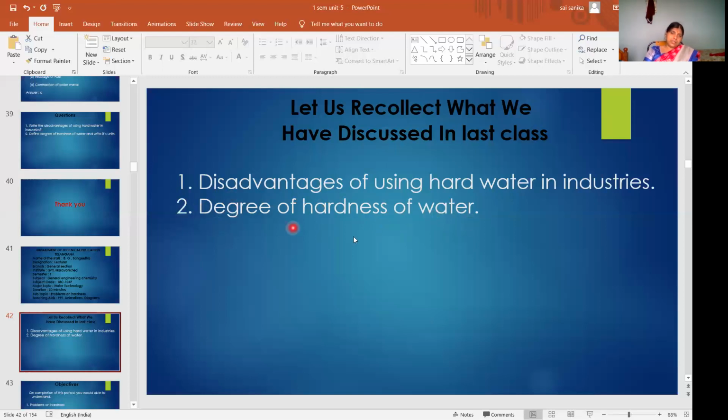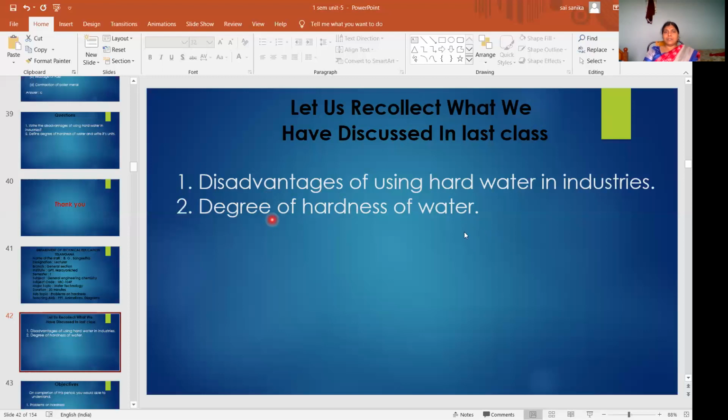Then degree of hardness of water. What is degree of hardness of water? The amount of hardness producing salts present in definite quantity of water is called degree of hardness of water. It is calculated by the formula: weight of salt by gram molecular weight of salt into 100. We express degree of hardness of water in calcium carbonate equivalents because its molecular weight is 100, so it will be easy for the calculations.